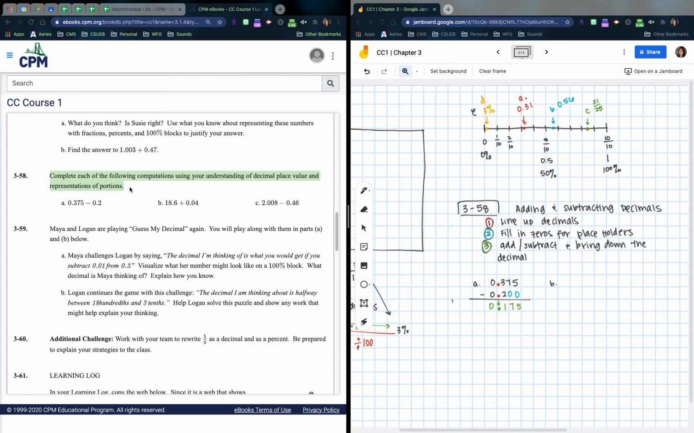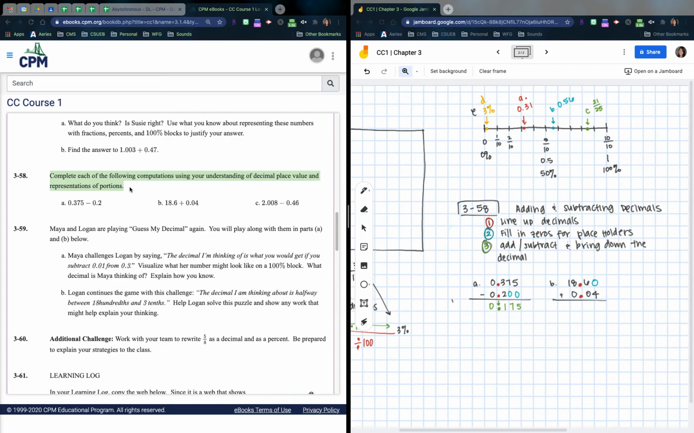Okay. B, this is 18 and 6 tenths, plus 0 and 4 hundredths. So line up the decimals. There is a 0 right there. Step 1, line up the decimals just like that. Step 2, hopefully you're just watching because you have done this already when we tried it. Step 2, fill in zeros for placeholders. Now, what I do is I have one here. Step 3 is add or subtract, bring down the decimals.